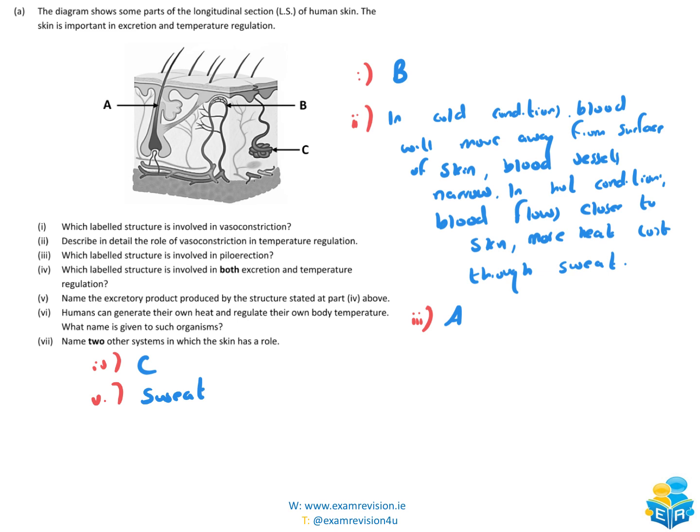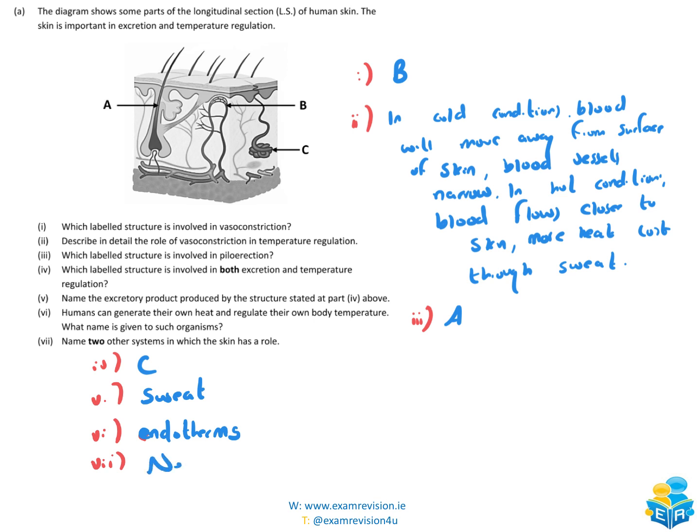Next part then, we have part 6. Humans can generate their own heat and regulate their own body temperature. What name is given to such organisms? So we're endotherms. Okay, we produce the heat inside, endo meaning inside, whereas ectotherms have to get the heat from an outside source. Okay, we're endotherms.